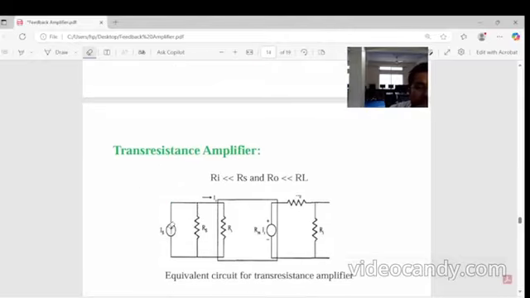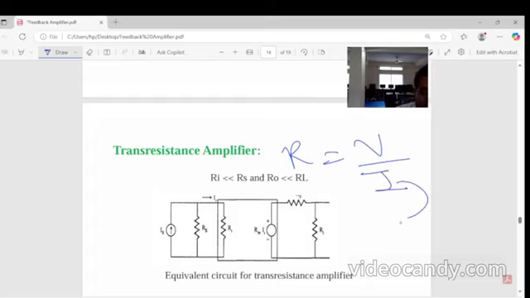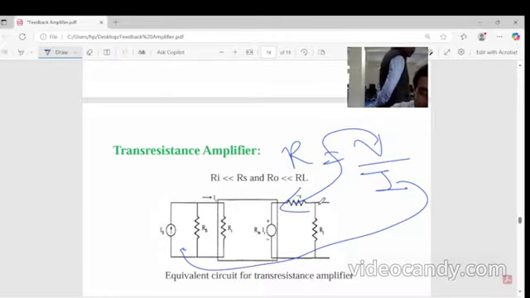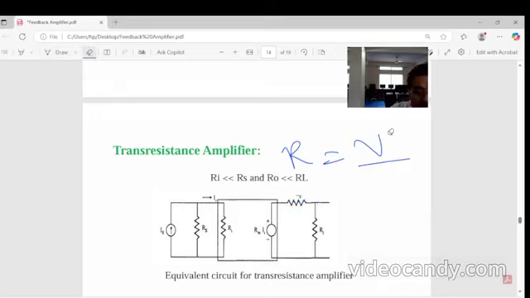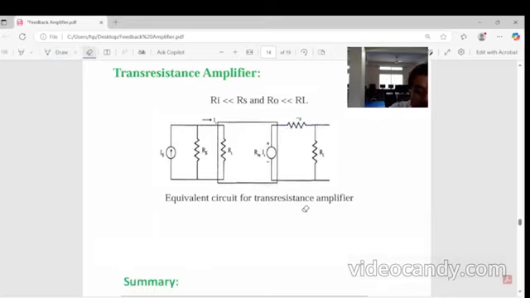Next, trans resistance means at the output terminal voltage is there, and at the input terminal current is there. Ri, Vi. So at the input terminal current is there, and the output terminal will be voltage. When we use current, we have to take the parallel resistance with the current source, and this circuit is dependent. Again, as the output terminal is voltage, we use the voltage in series with the source resistance or output resistance. This is the equivalent circuit of the trans resistance amplifier.